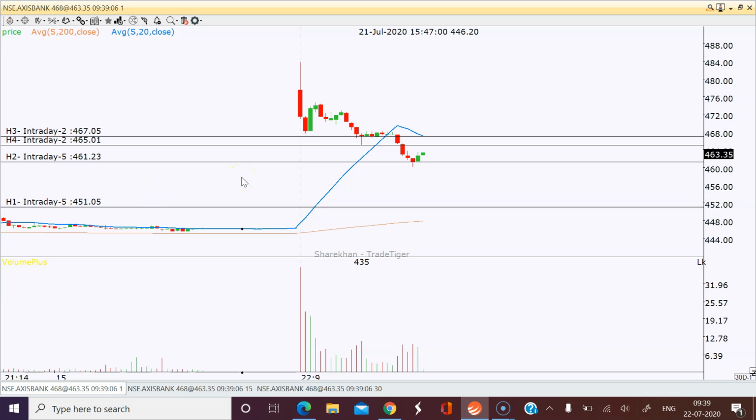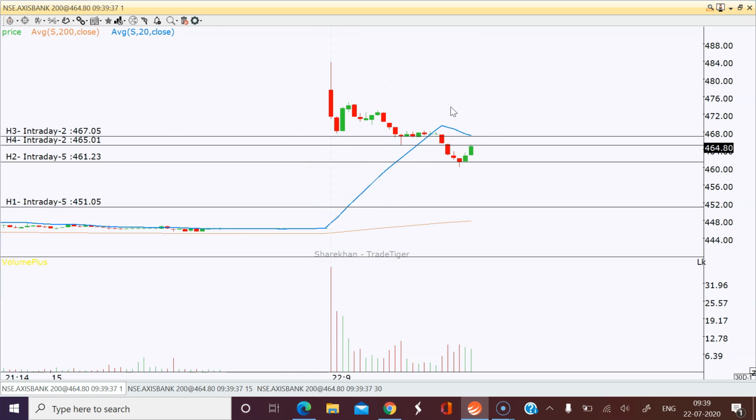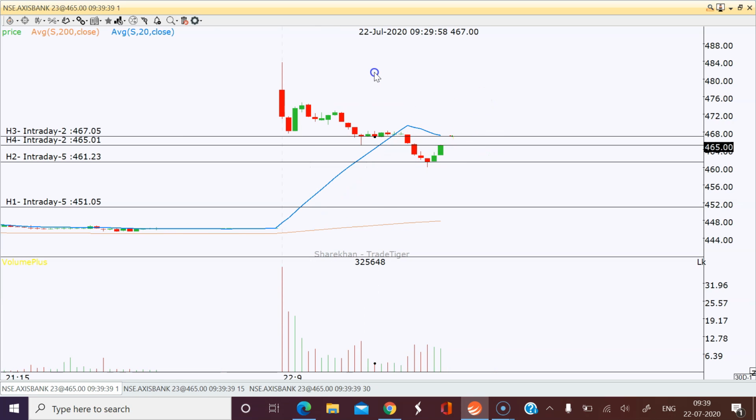Yes, it is closing now. We need a double confirmation. We need this candle also to be closing in green. Yes. Okay, so now what happened is we missed the opportunity and our target hit.